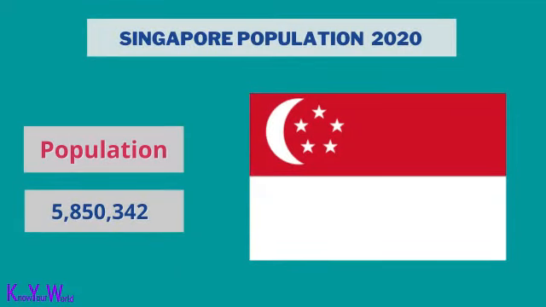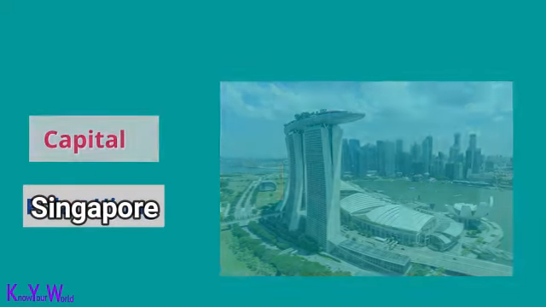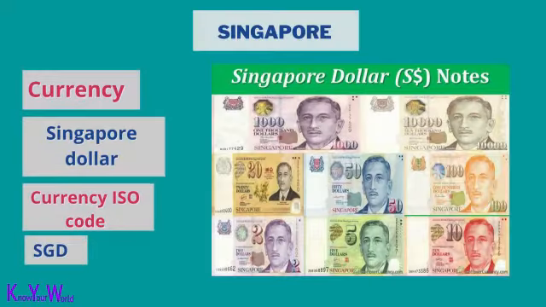Singapore population is 5,850,342. The capital of Singapore is Singapore. The currency of Singapore is the Singapore dollar. The ISO currency code is SGD.